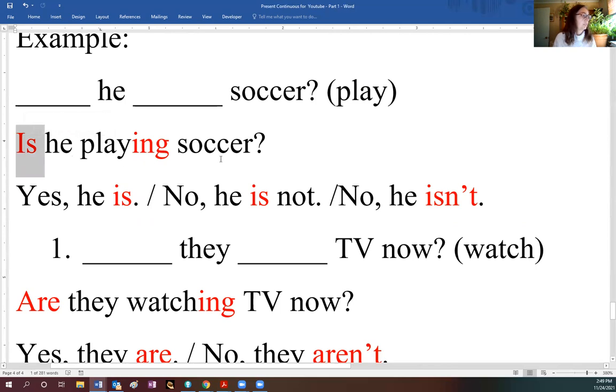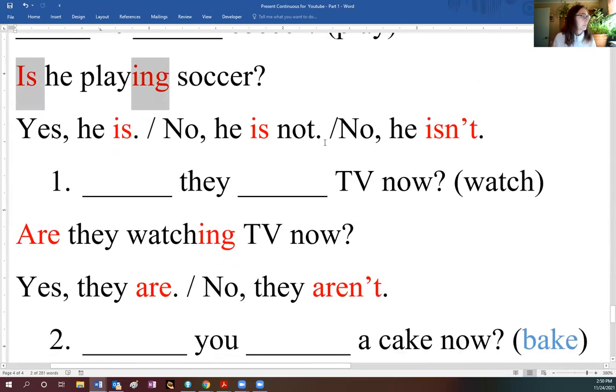Is he playing soccer? And you remember, verb to be and ing go together, they like each other. Present continuous, that's how you form it. Verb to be, ing. Is he playing soccer? And then you can answer, yes, he is. Or no, he is not. Short form, no, he isn't.